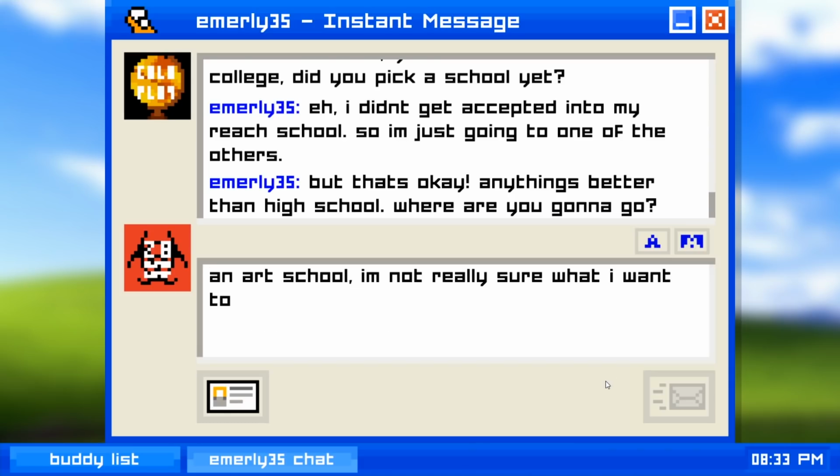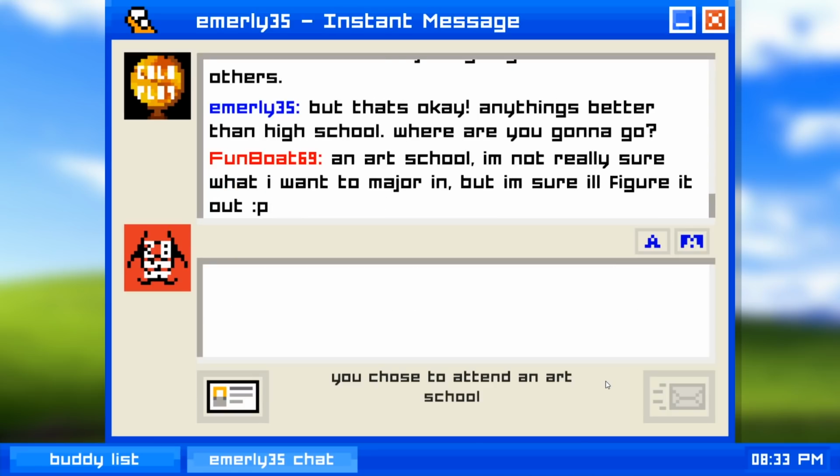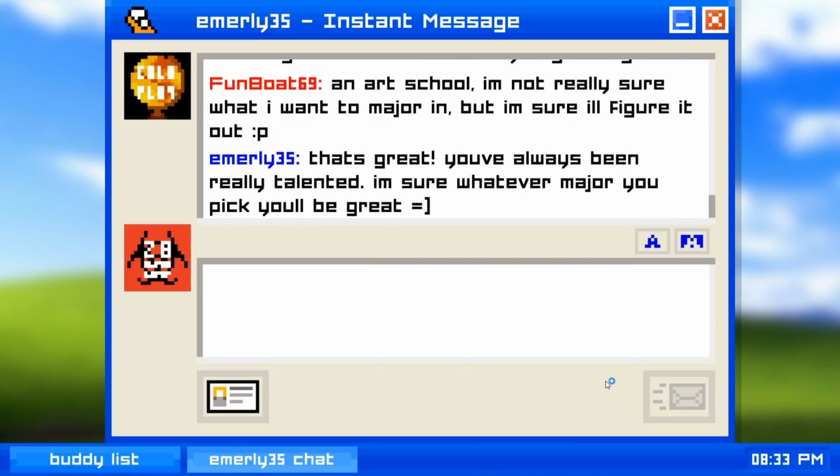Type. You'll notice that sometimes we delete words. That's automatic. I'm not doing that. Our character will fix typos and even retract entire clauses when he's unsure about his words. That's some immersive stuff. Our decision to go to art school has been recorded. Oh, that's nice. Emily thinks we're talented.